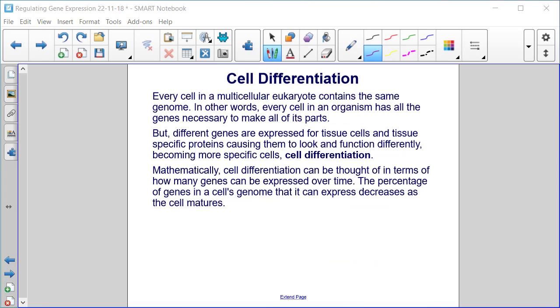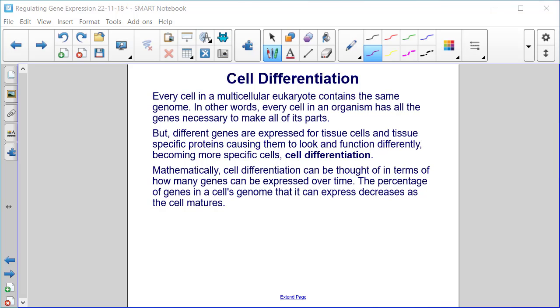Cell differentiation. Every cell in a multicellular eukaryote contains the same genome. In other words, every cell in an organism has all the genes necessary to make all of its parts. But different genes are expressed for tissue cells and tissue-specific proteins, causing them to look and function differently, becoming more specific cells, or cell differentiation.